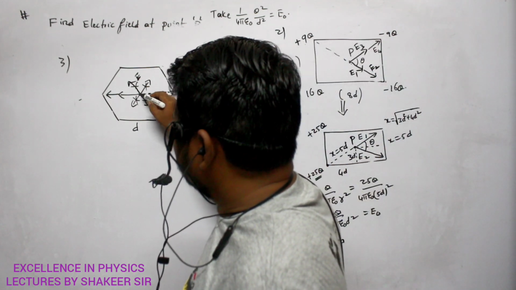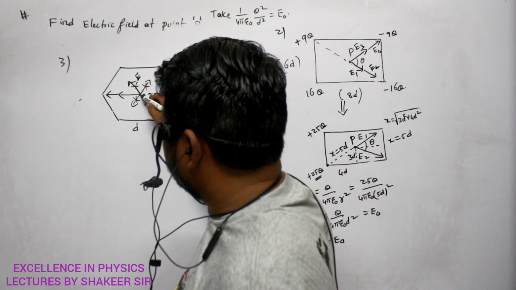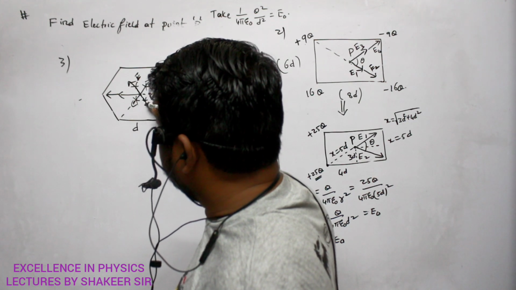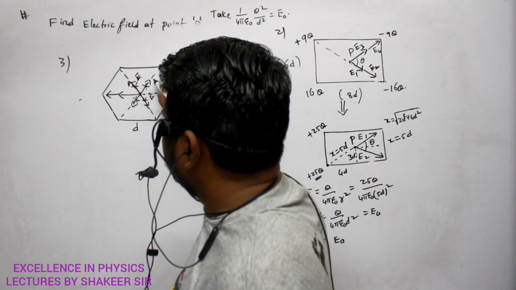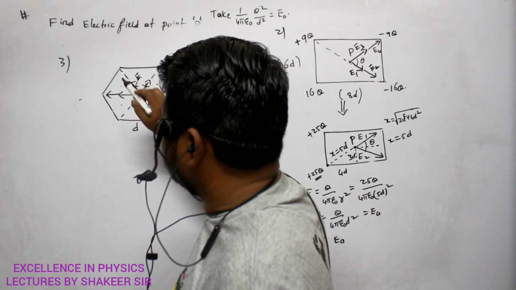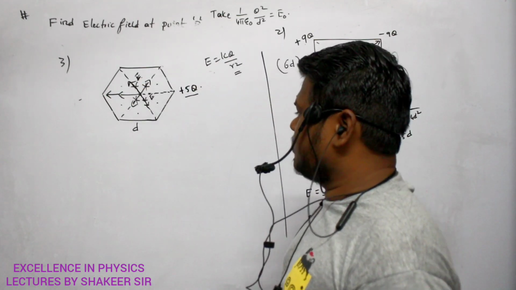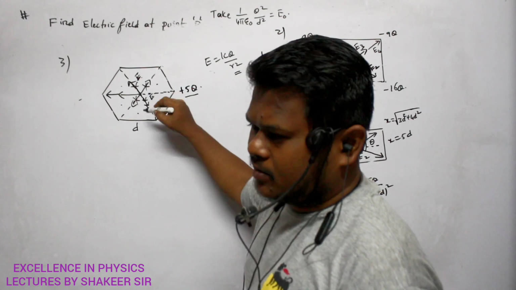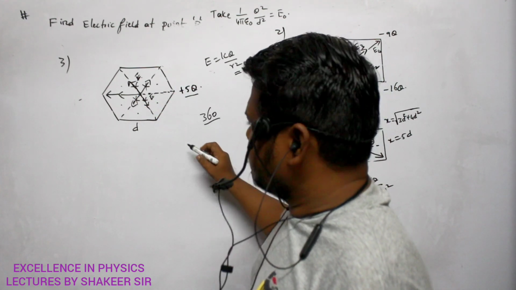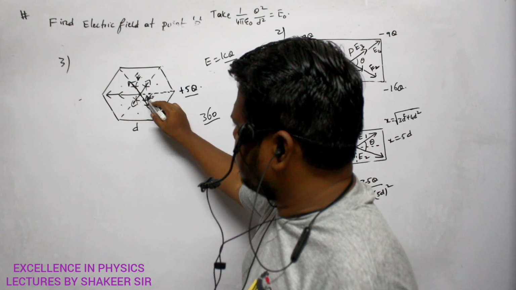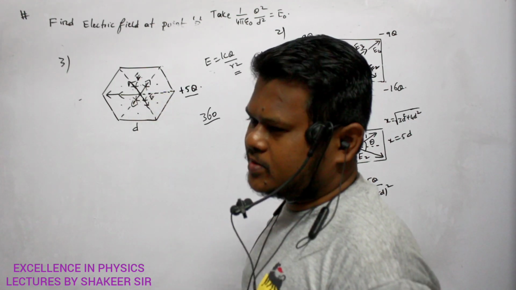See, so this is a hexagon, no? Hexagon means how many triangles will be formed? 1, 2, 3, 4, 5, 6 triangles will be formed. Clear? So total angle around a point will be how much? 360 degrees. So here how many vertices are there? 1, 2, 3, 4, 5, 6 vertices are there.